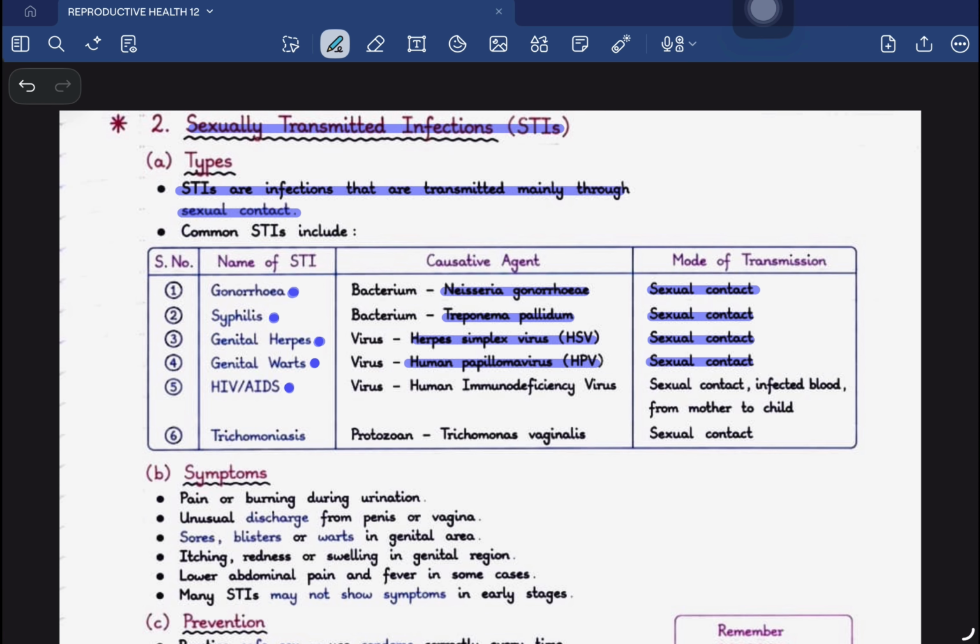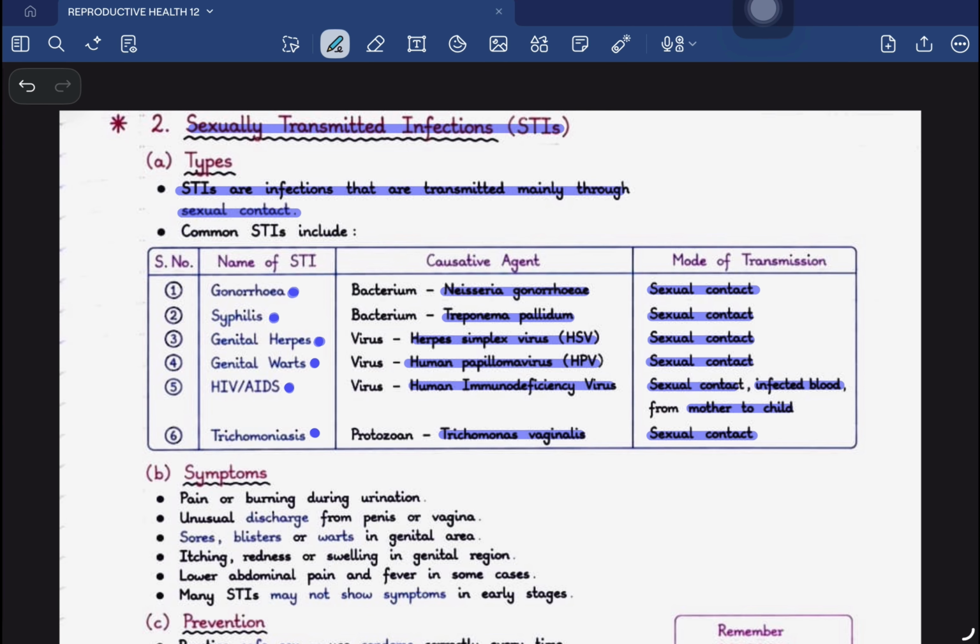HIV and AIDS are caused by HIV, or human immunodeficiency virus. It can be transferred by sexual contact, or by infected blood, or from mother to child. And the sixth name of sexually transmitted infection is trichomoniasis, which is caused by a protozoa, transferred by the mode of sexual contact.